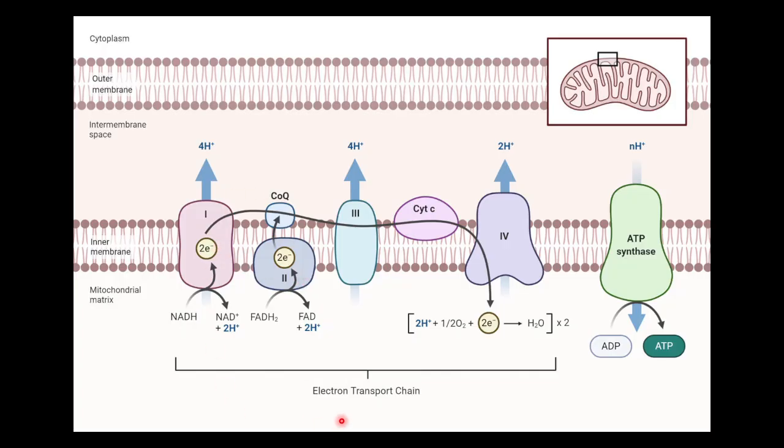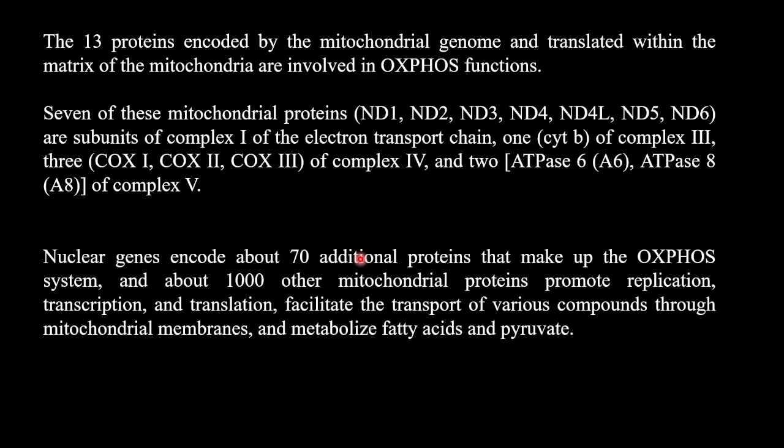You have read about the electron transport chain, which is formed by complex 1, 2, 3 and 4. And when it is combined with complex 5, which is the ATP synthase, this whole complex system is known as oxidative phosphorylation, where there is production of the ATP molecule. So what are these complexes? Again, these are proteins. So you can see the 13 proteins which are coded by the mitochondrial genome are involved in oxidative phosphorylation.